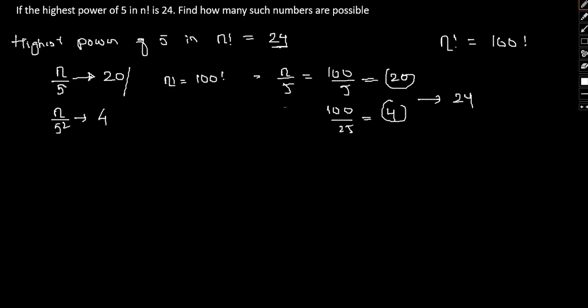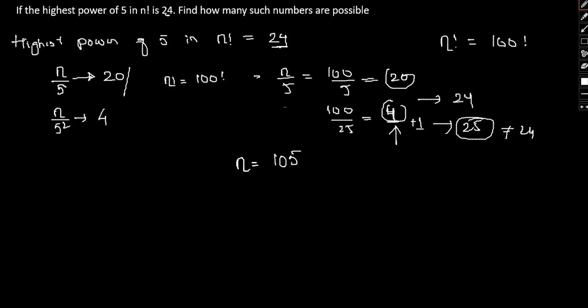Now how many such numbers will have 24 as the highest power of 5? Now see, had this number 4 been 5, that is one more extra 5, then our number of 5s would have been 25, which is not 24. We have to select a number in which this particular value of 4 is increased by 1. So let me take the value of 105.